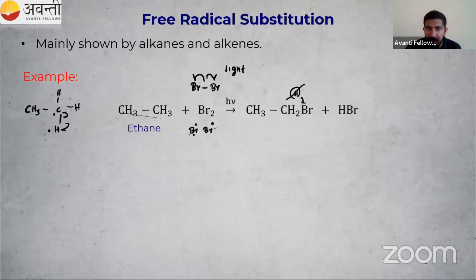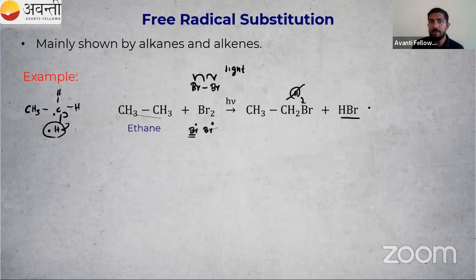Then what is remaining here? We have a Br free radical, and here we have an H free radical. So what is formed? HBr is formed here. This is known as free radical substitution. The H free radical is going, and who is coming in as the substituent? The Br free radical is coming. This is known as a substitution reaction, so this is a free radical substitution reaction.